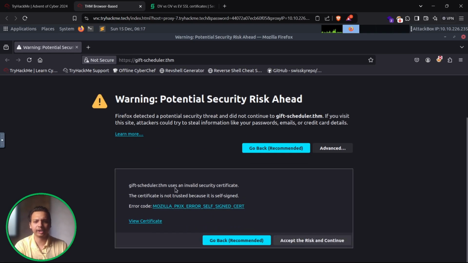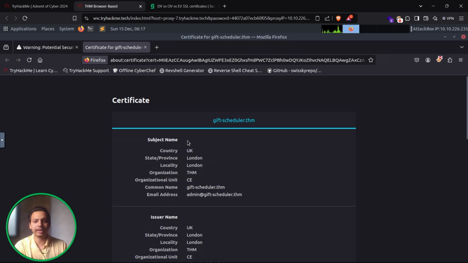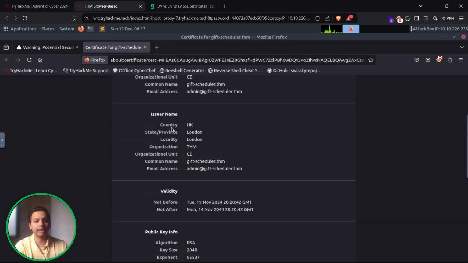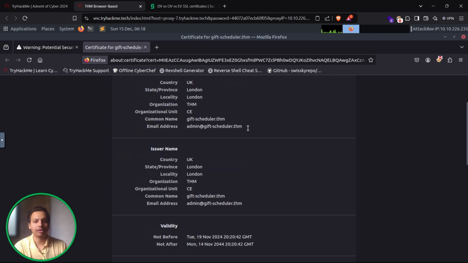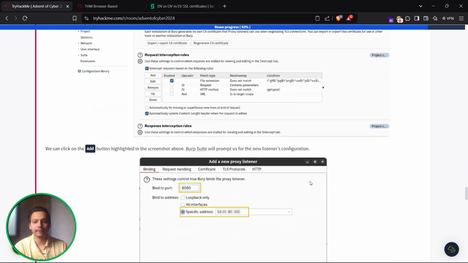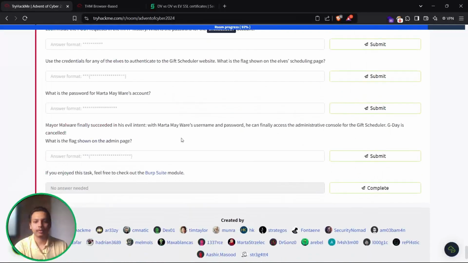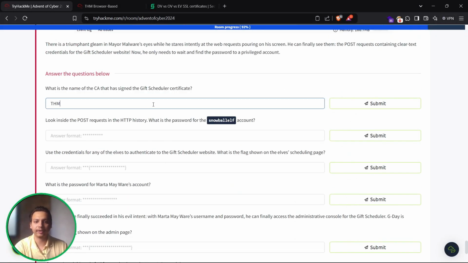See, it says that this uses an invalid security certificate, so it is not signed by a third party, that's why it says this. So we have to click on View Certificate, and you can see the subject names and all the metadata which we have seen previously. We can see the email address, common name, as well as the company name, that is THM. So let's solve the first question over here.